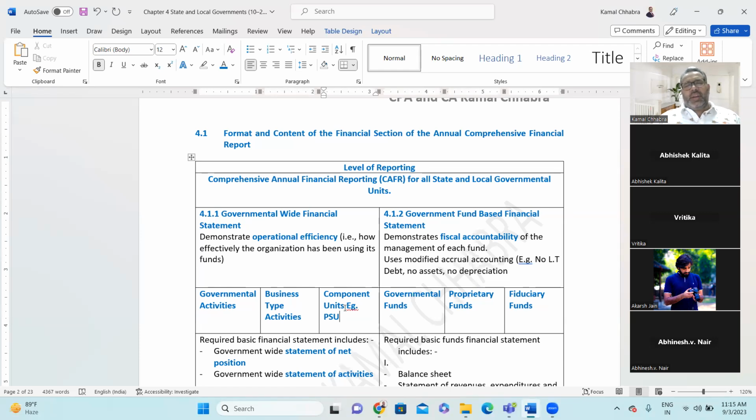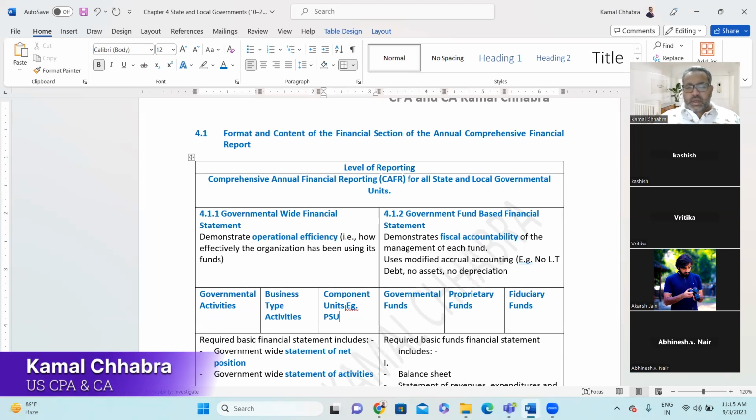The second type of activity the government does is business type activity. For example, electricity. Electricity comes from government-owned companies, and you are paying bills to them. Same way water, transportation, railway. These all come under business type activity, where the government charges money from the consumer to run the business. Make sense?